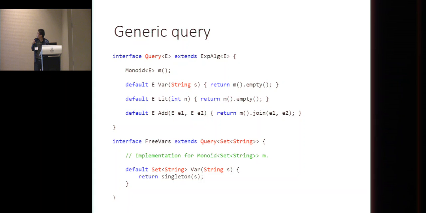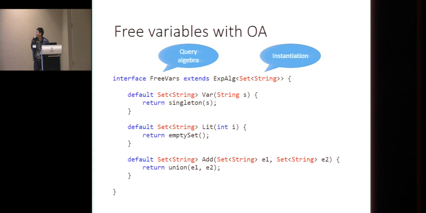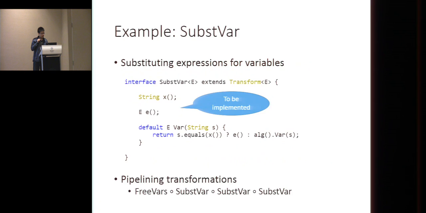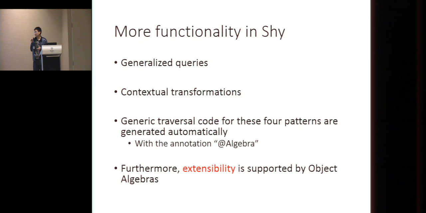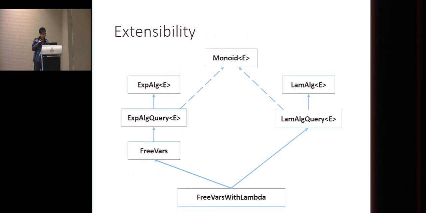Let me recall that. So here we can see for each operation we define an interface. So that's the extensibility on the operations. And the other dimension is we can also do extensible things on data variants. So here we can collect free variables for expressions. But what if we want to add a new data variant? We want to have lambda calculus. We want to have lambdas in the expressions.